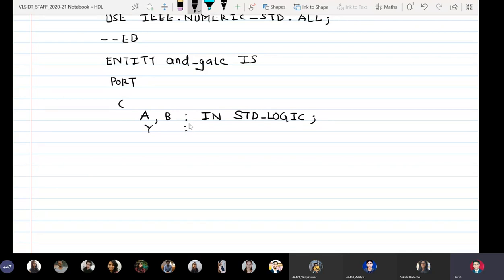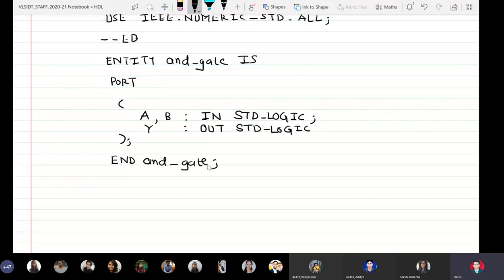Similarly, if you are having multiple output signals, you can all separate them by commas. You can write down out std_logic. Because it is last signal, I will not put a semicolon, close parenthesis semicolon, end and_gate semicolon.